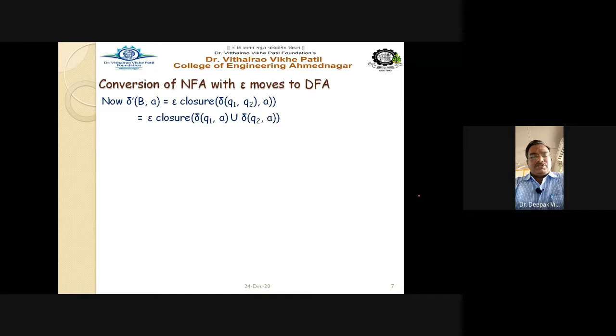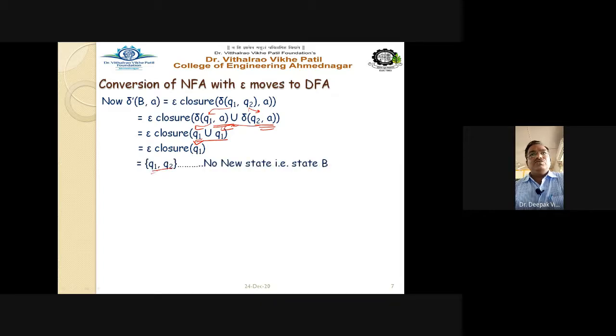Now delta dash of B comma A equals epsilon closure of delta Q1, Q2. The value of B is your Q1, Q2, and you have to split it again: delta of Q1 on A union delta of Q2 on A. The value of delta Q1 on A is Q1, and delta Q2 on A is also Q1. So union is Q1. What is the value of epsilon closure of Q1? That is your Q1, Q2, which is not a new state. This is nothing but the state B itself. So no question of a new state.